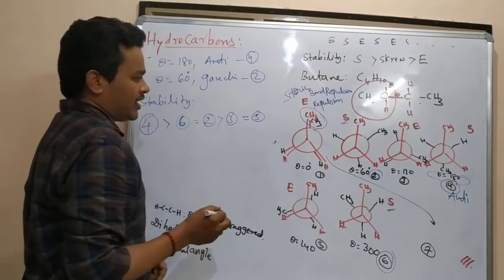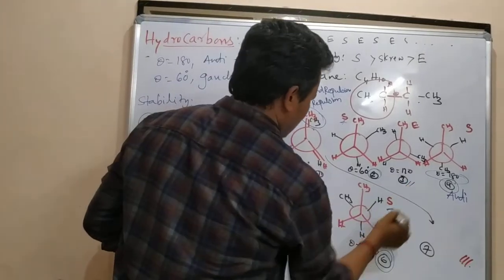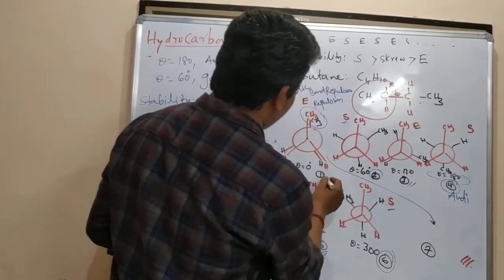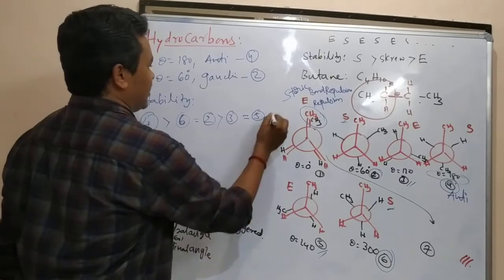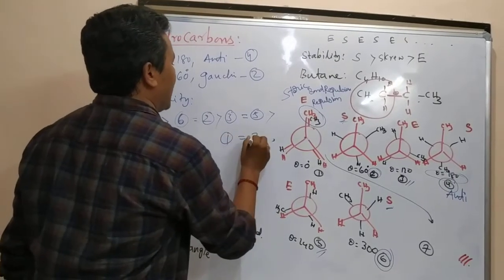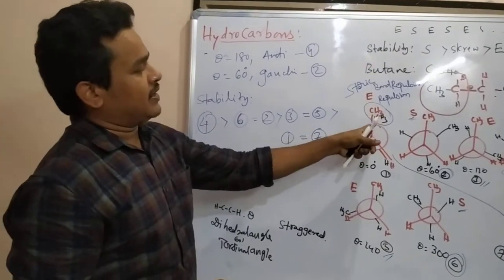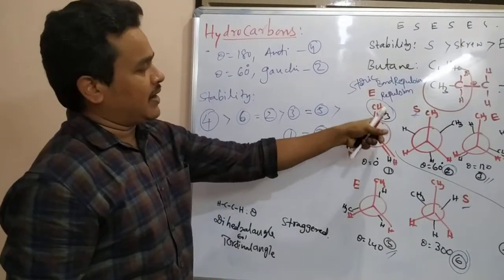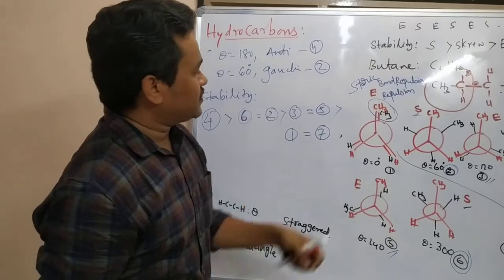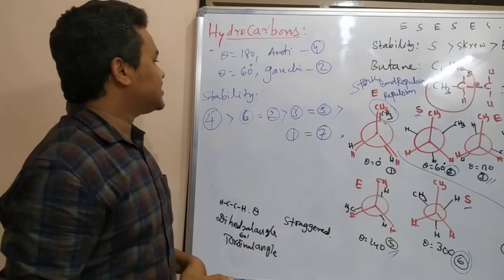What is remaining finally? 1 and 7. Finally 1 and 7 will come, because maximum repulsions are there and they maintain the minimum distance. So the eclipsed form will come at the end. This is the stability order.